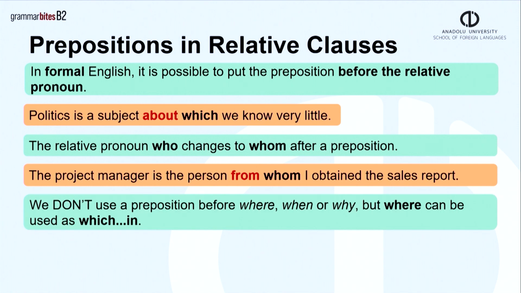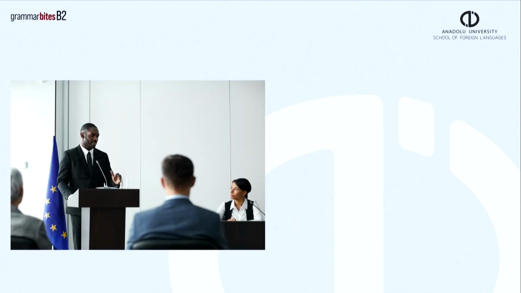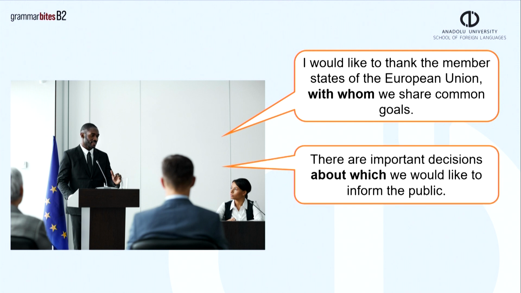We don't use a preposition before where, when, or why, but where can be used as which, in. That's the house where Gandhi lived, or that's the house which Gandhi lived in. Here is an example of a formal speech. I would like to thank the member states of the European Union with whom we share common goals. There are important decisions about which we would like to inform the public.